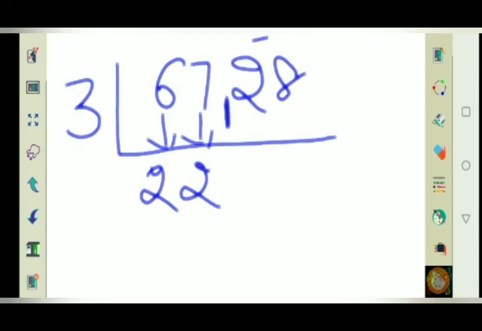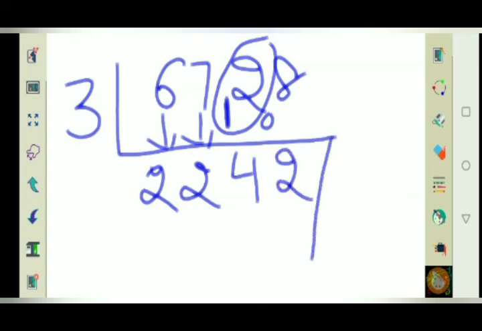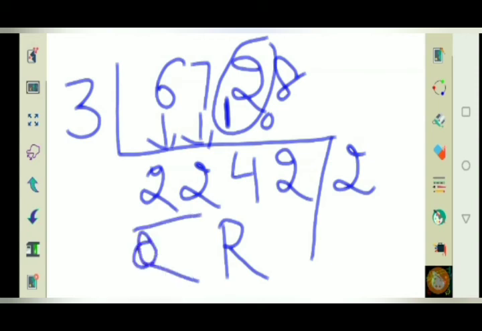So next I am getting 12. So now what we have to do? We have to divide 12 by 3. So 3 into 4 goes with 12 with no remainder. Right? And next I am left with 8. 3 2s are 6. But here I am getting the remainder 2. So my answer is 2242 remainder 2. And quotient is this. This is the remainder. Clear?